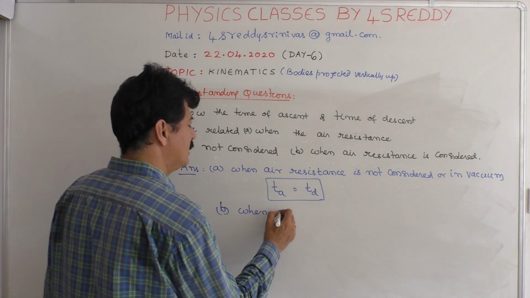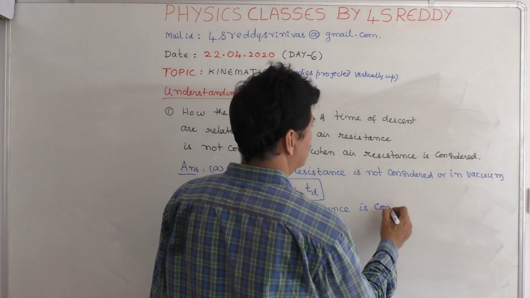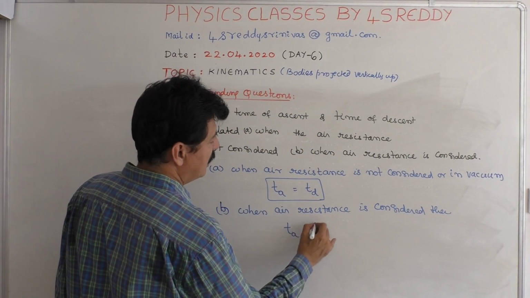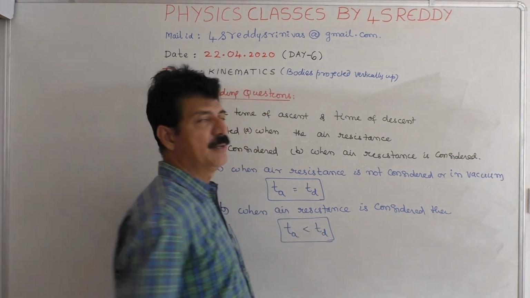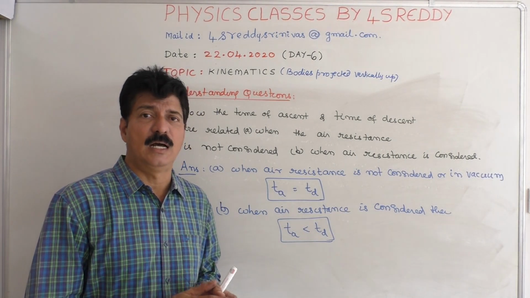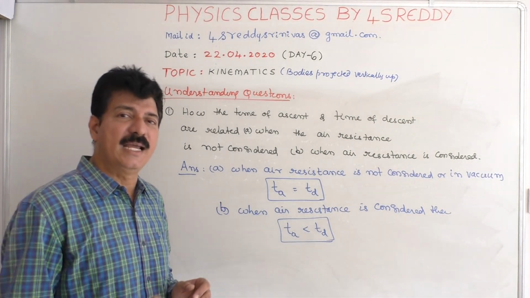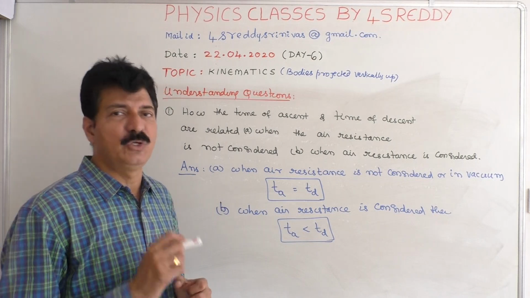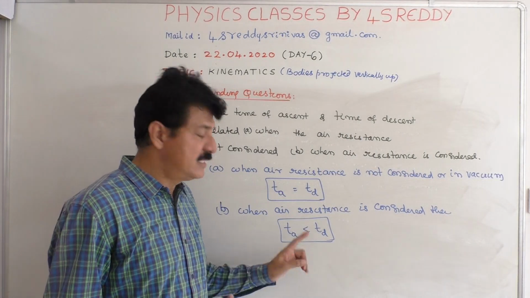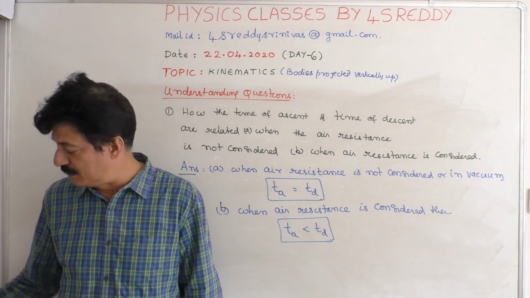The second one is when air resistance is considered, then the time of ascent is always less than time of descent. So, we are taking all the equations under ideal condition that air resistance is not taken into consideration. That's why we got it, time of ascent is equal to time of descent and is equal to u by g. But if the air resistance is also taken into account, then the time of ascent is always less than that of the time of descent. This is one theoretical question.